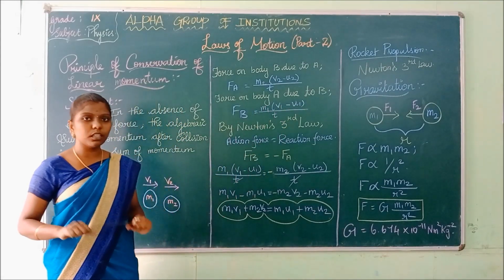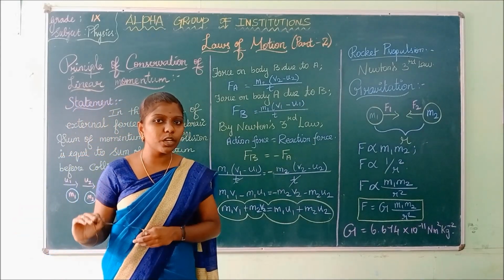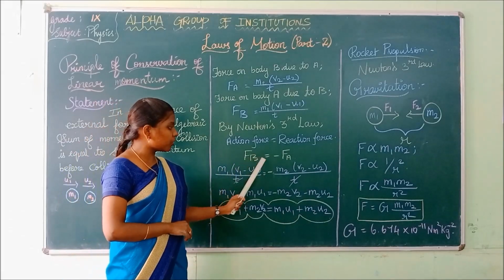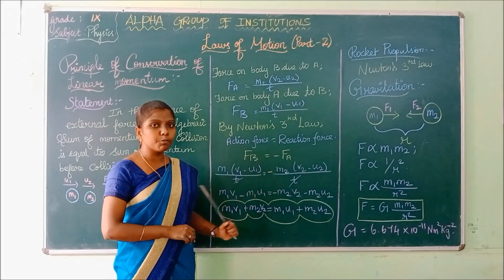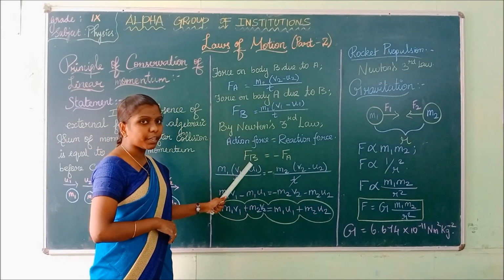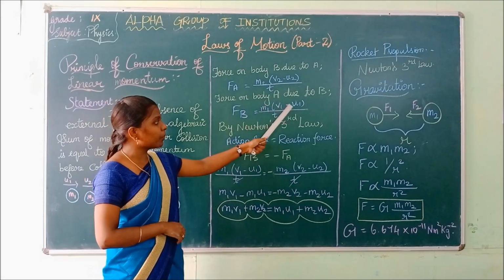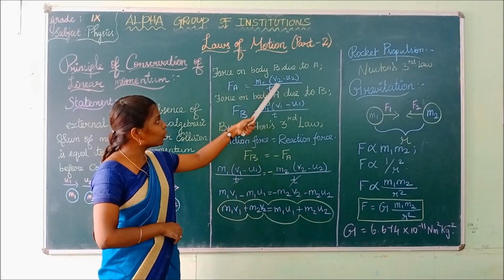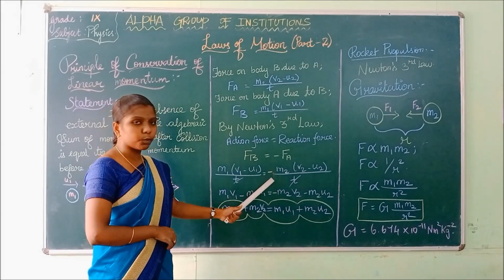From Newton's third law, for every action there is an equal and opposite reaction. Now the equation is FB equals minus FA. The minus sign represents the force in the opposite direction. Now, FA is M1 (V1 minus U1) by t, and FB is M2 (V2 minus U2) by t. You have to write the negative sign there.